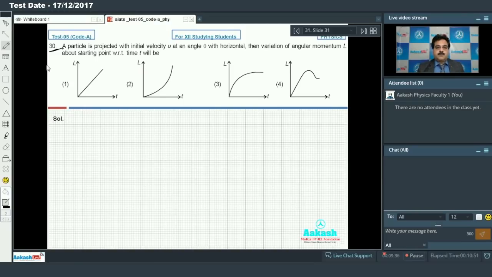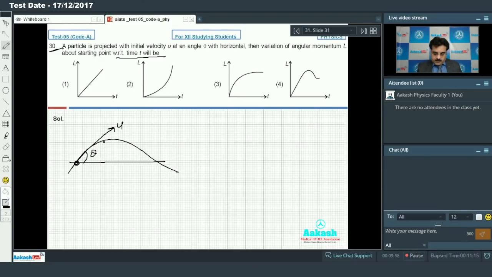A particle is projected with initial velocity u at an angle theta with the horizontal. The variation of angular momentum L about the starting point with respect to time t will be.